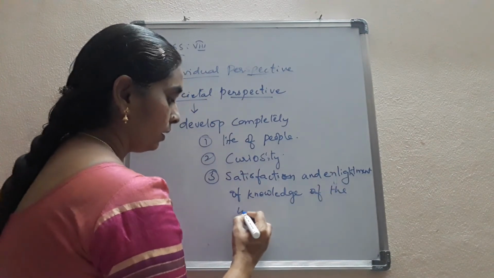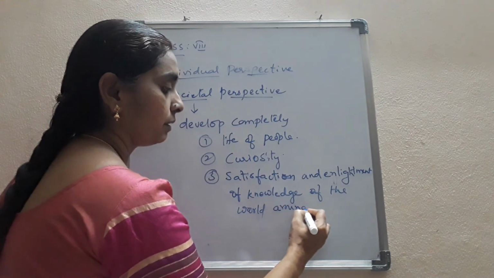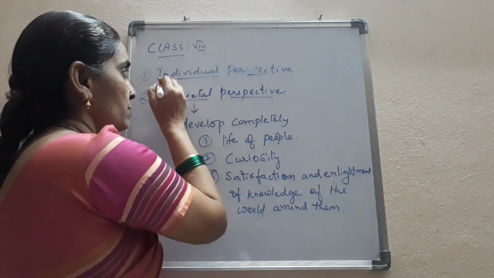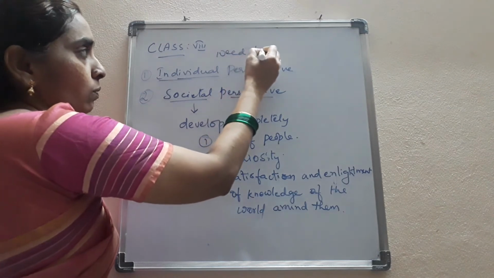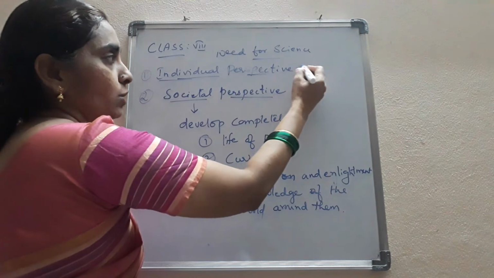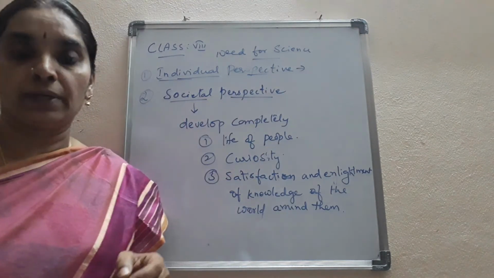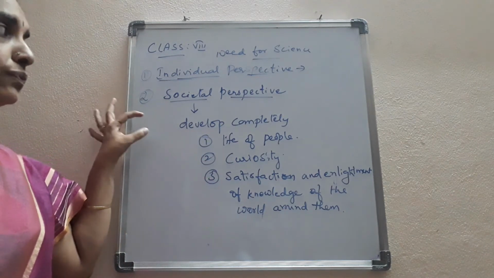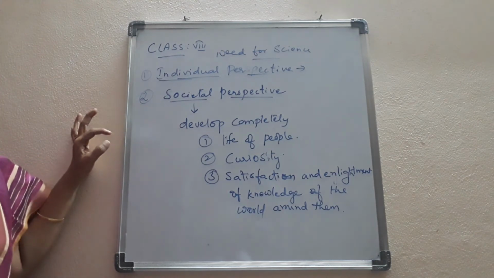Okay, children? So this is about the need for science. We can see the need for science under two perspectives. One is the individual perspective of the scientist alone, and the other one is the societal perspective, where the society finds it useful for their development.